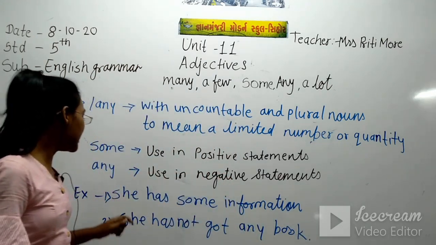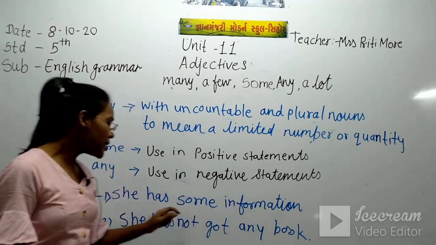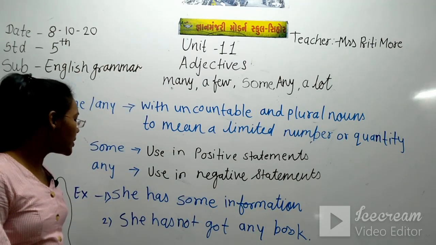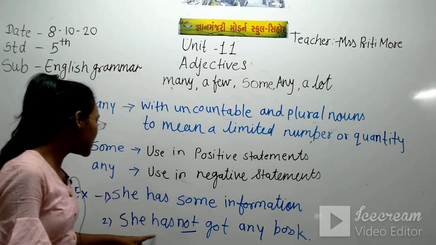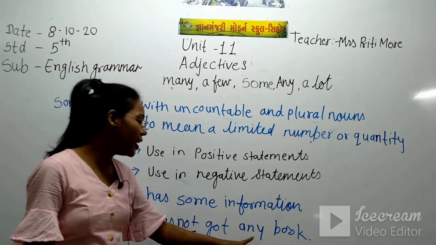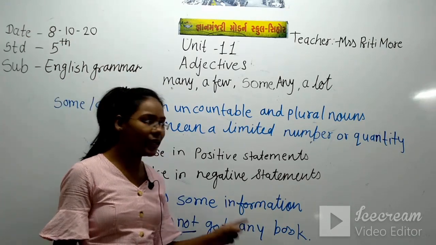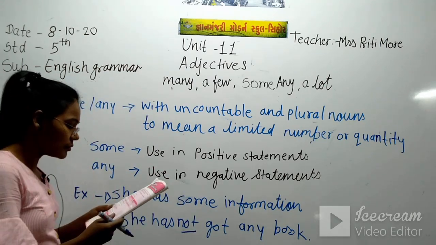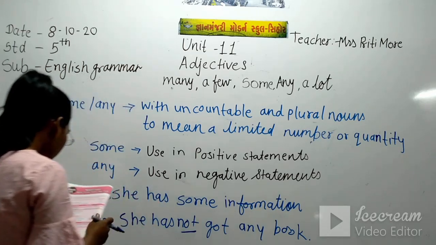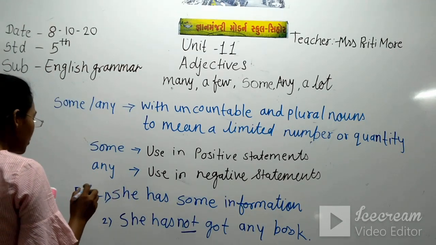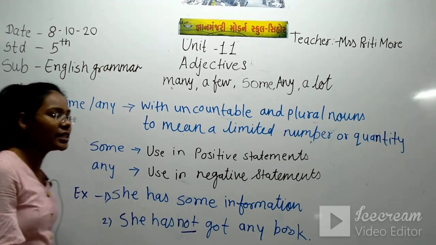Now see, she has some information, she has some information. This is the positive statement. She has not got any book. What did we use here? Not, that means this is a negative sentence, and we used any in the negative statement. These are the two statements: the first one is positive and the second one is negative.